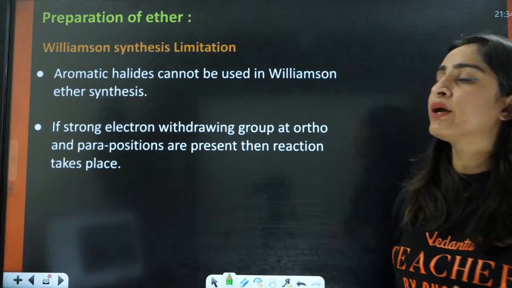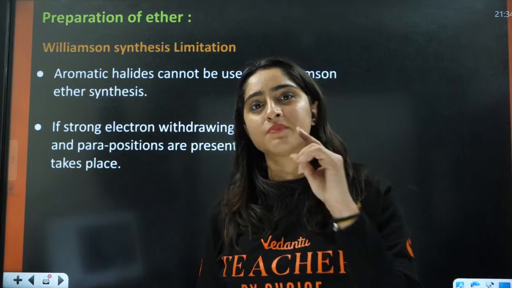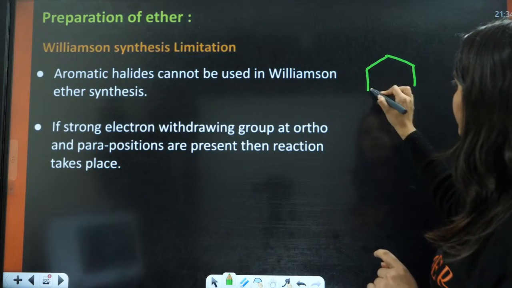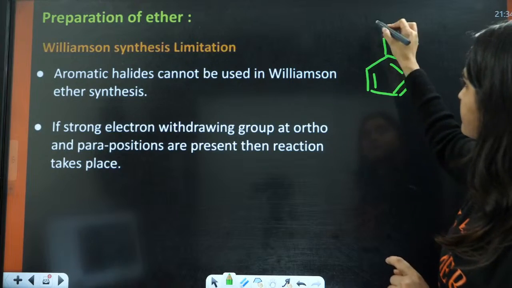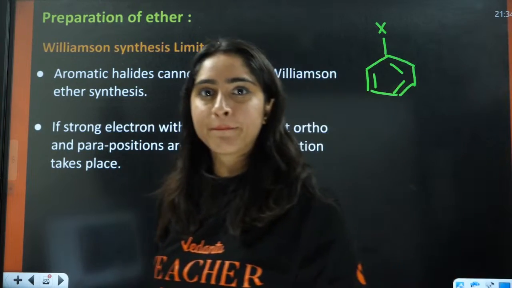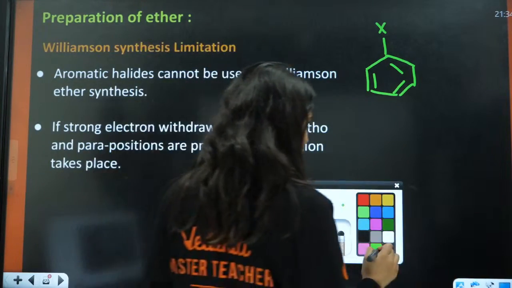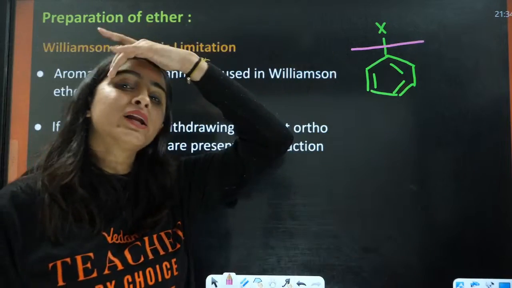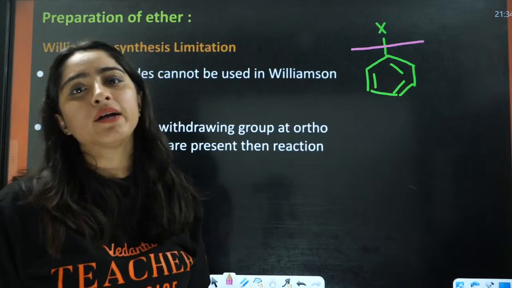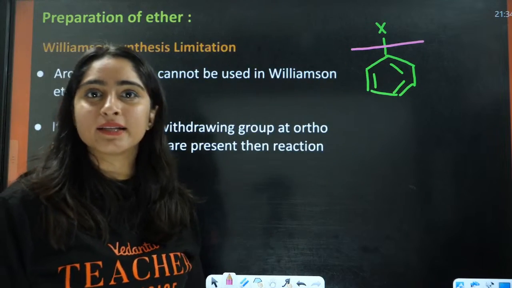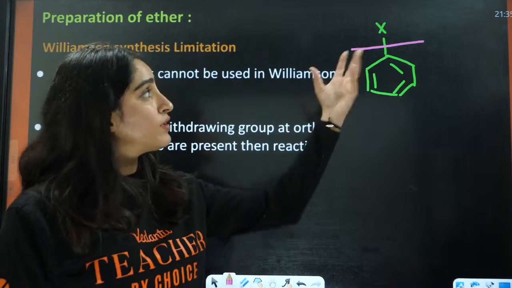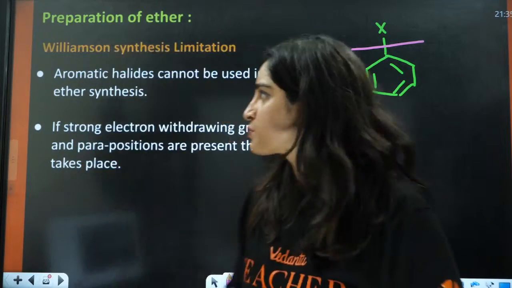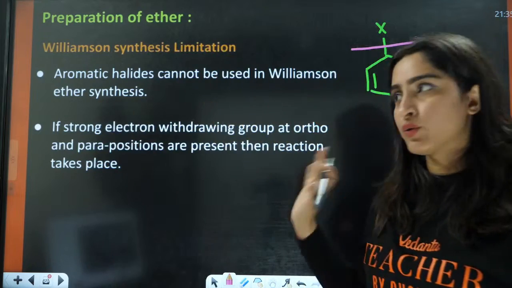Aromatic halide cannot be used in the Williamson synthesis reaction. What is the reason? If you are using aromatic halide, it needs to break this bond, but this bond is not going to be broken here. We can't break this bond because there is partial double bond character in this case, right? So it will not break this bond. So aromatic halide cannot be used in this case.